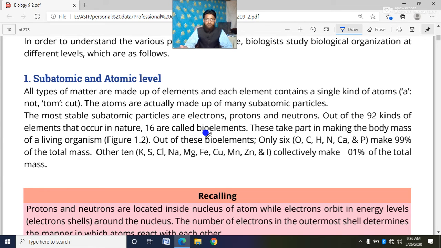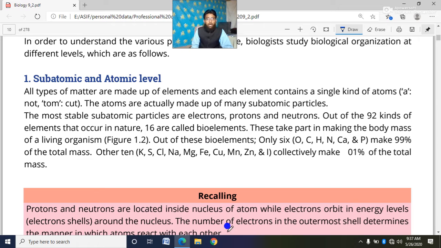Why are they called bioelements? Dear cadets, because these 16 elements take part in making the body mass of a living organism. So they are known as bioelements.